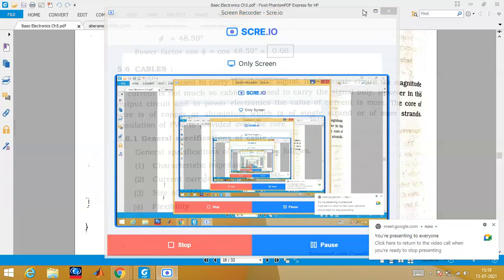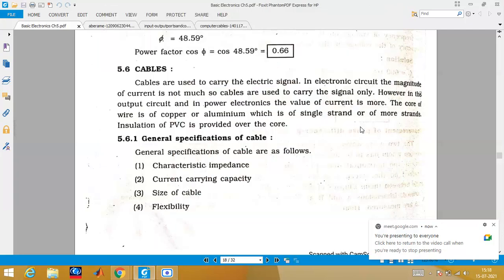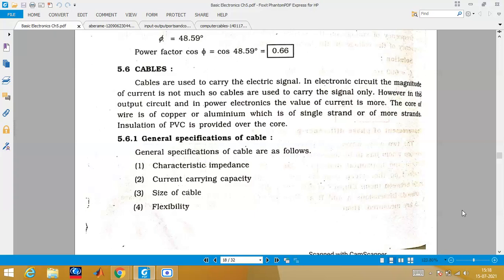So in today's session, we are going to understand a very simple topic. You all are very much aware of it, but anyway, we are going to discuss a few of the very important and simplest topics of your syllabus, that is cable and connectors. First, I will try to make you understand why we require cable and what the various applications of cable are. So the first question you should understand is why a cable is required. Why do we need a cable?